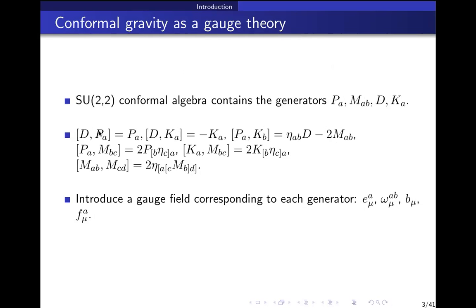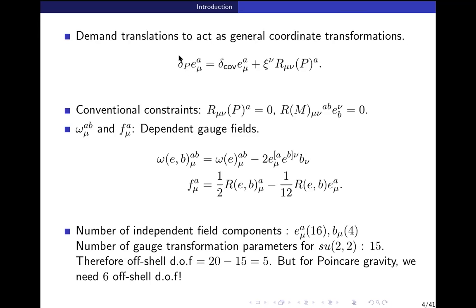Only once we ensure that P generates general coordinate transformations on fields can we say that we have constructed a theory of gravity, and not just some gauge theory in some internal space. That is done, for example, by demanding that P acts on e_mu^a as covariant general coordinate transformations, where this being covariant is a bit of a technicality. Here you will have the Lie derivative, but the Lie derivative will also be covariant with respect to dilatation.